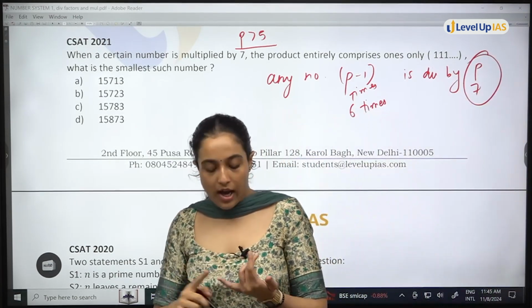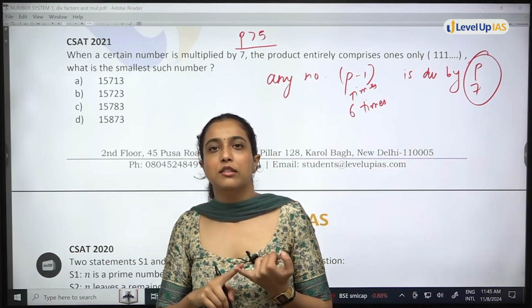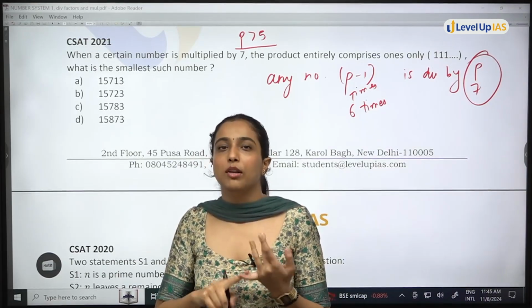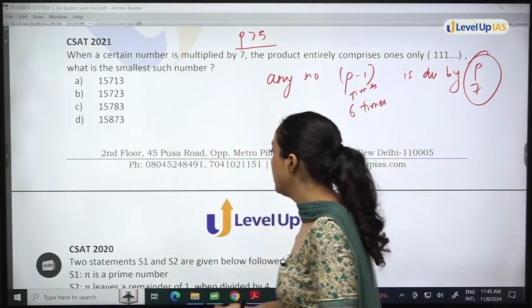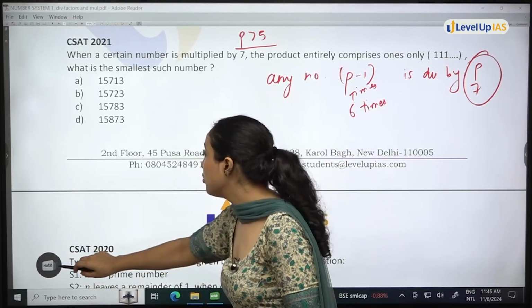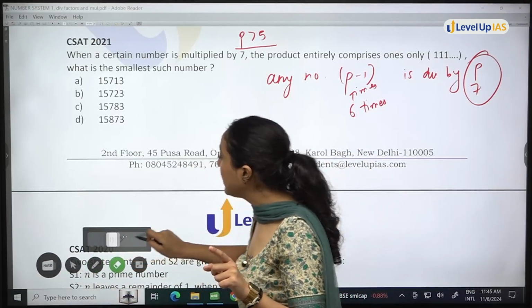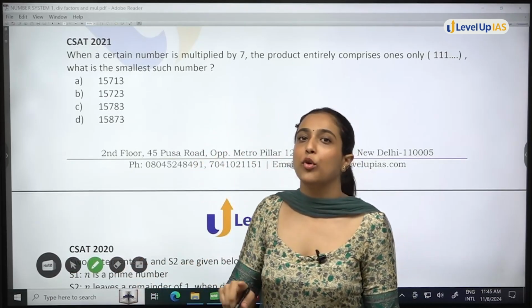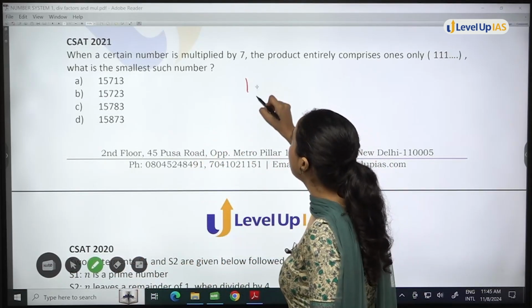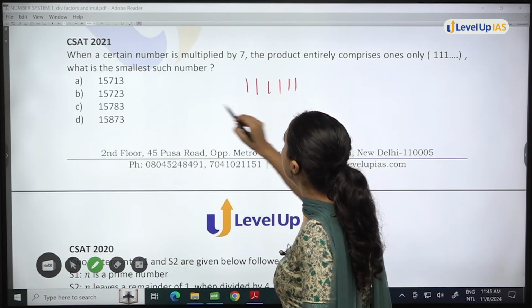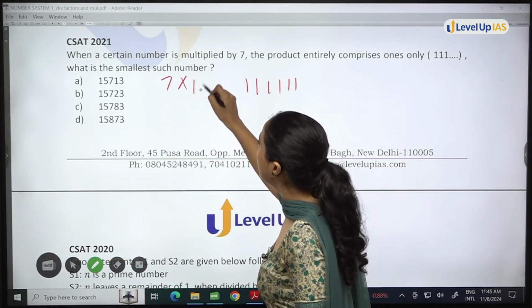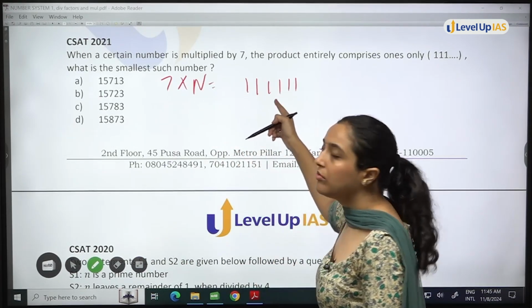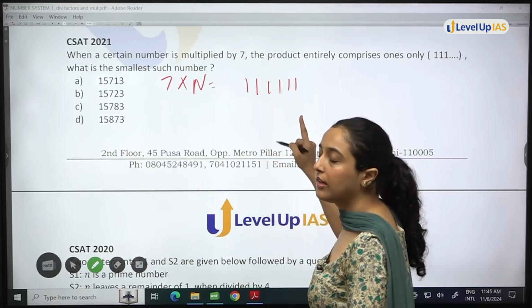So I know that 1, 1, 1, 1 written 6 times will be divisible by 7. Again the same concept is being repeated. That is why I said it is a very important concept. So using that, I know 7 multiplied by n is 1, 1, 1, 1, 1, 1 written 6 times.